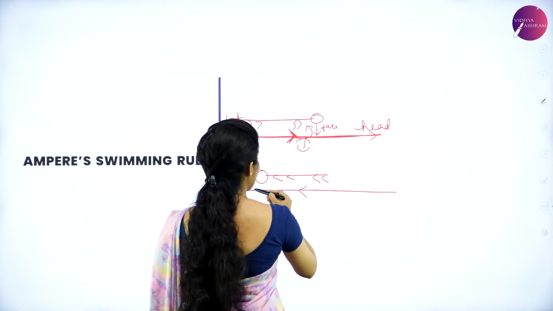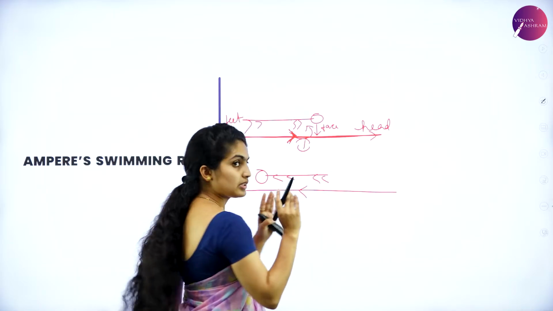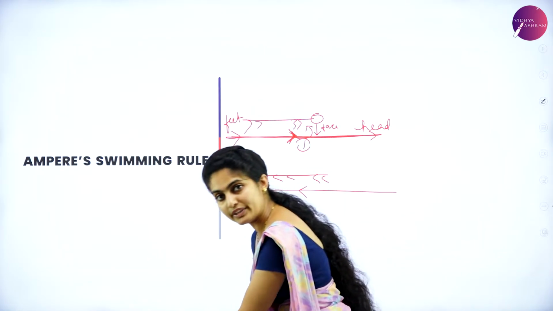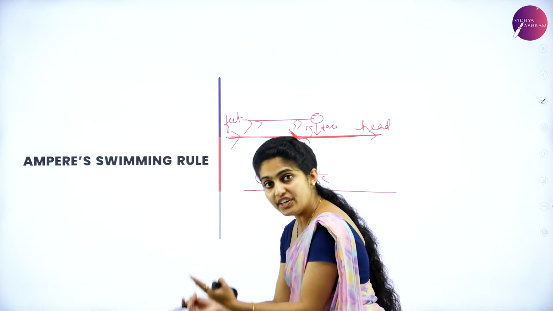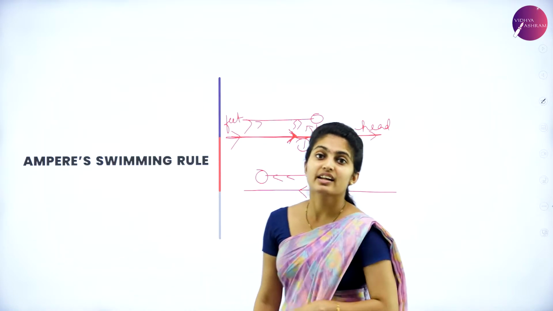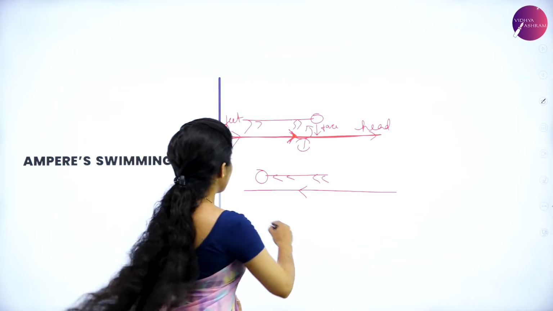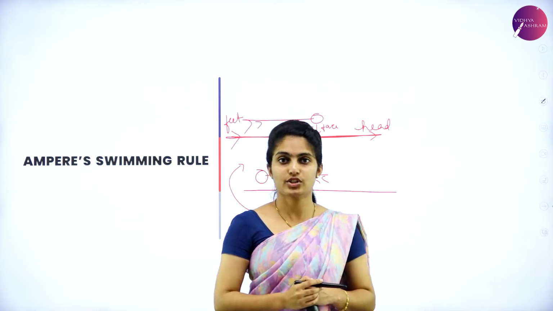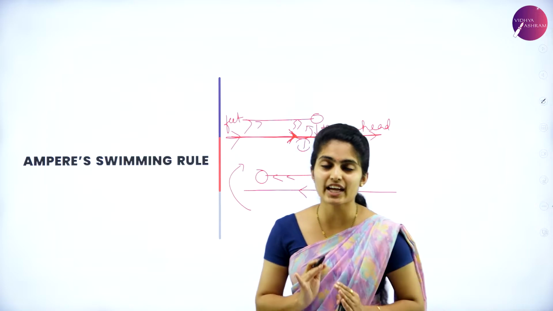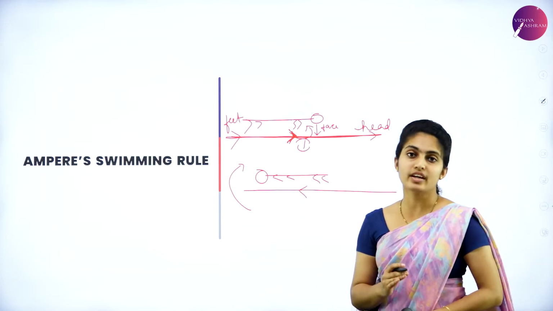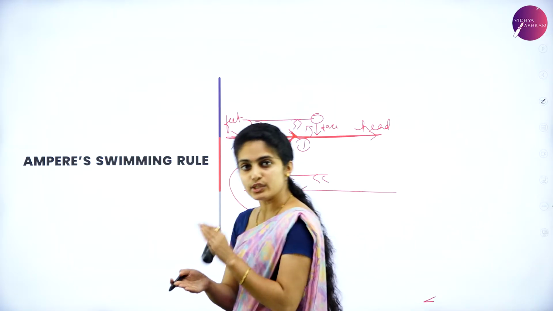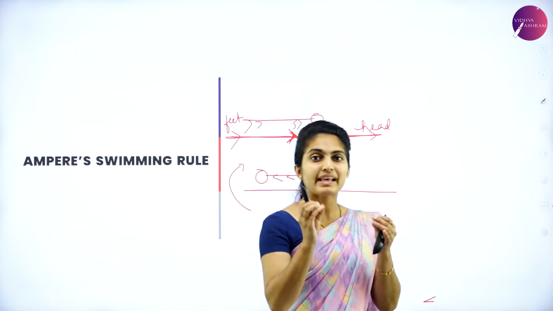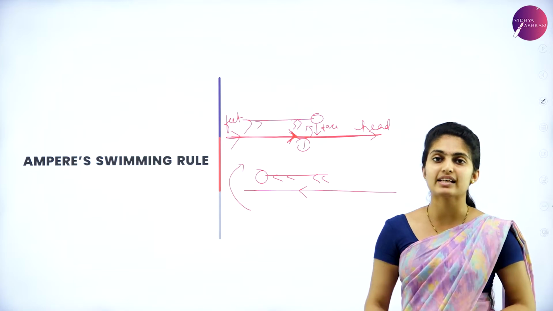Suppose you turn the other way and the direction is this way now. So you fall over here, facing the floor. Now the needle deflects towards the right hand side, that is towards your right hand side, which is called the clockwise direction. So I hope you got to know what Ampere's swimming rule actually is. How he related the swimming to Ampere's rule on the basis of the electric field as well as the magnetic field's coexistence.